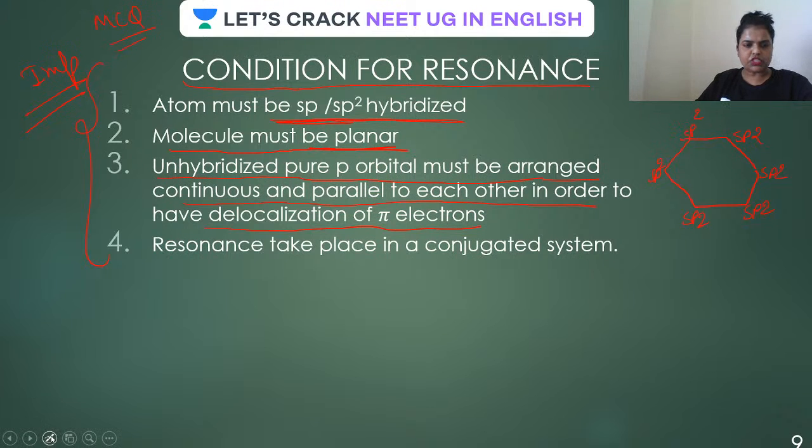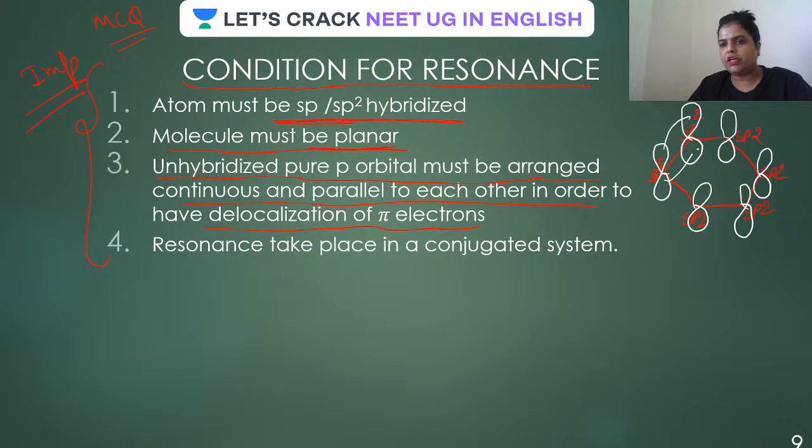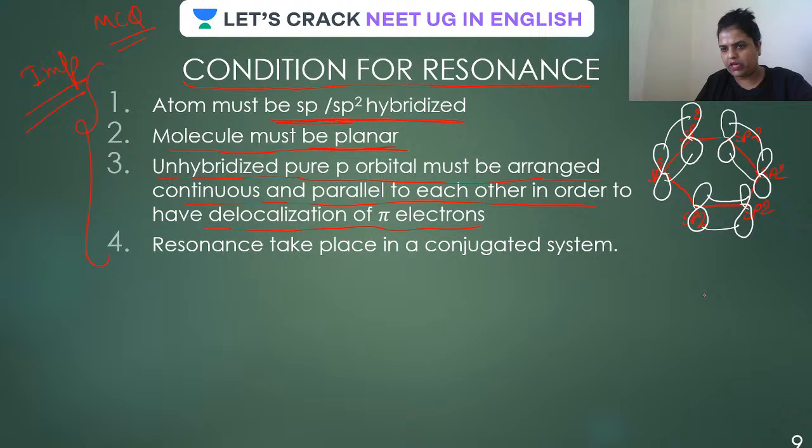Now, guys, on each carbon there is an empty p orbital like this, and all these empty p orbitals are parallel to each other. That is the reason they are all involved in the pi bond. And this pi bond actually keeps flipping. What does flipping mean? Let me draw one more structure like this.